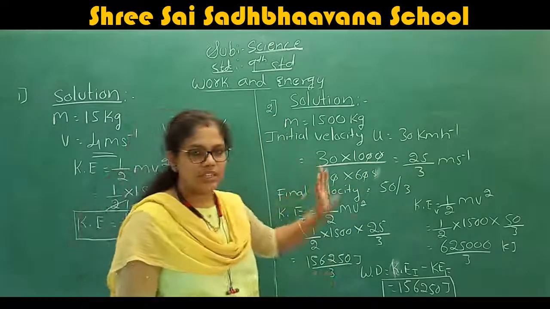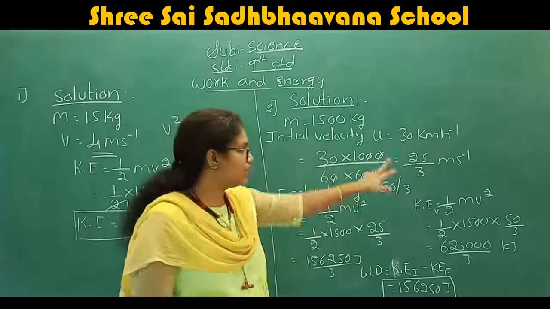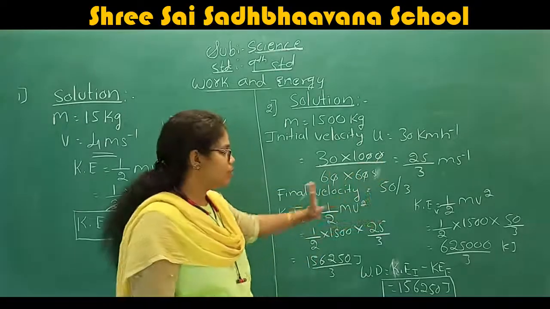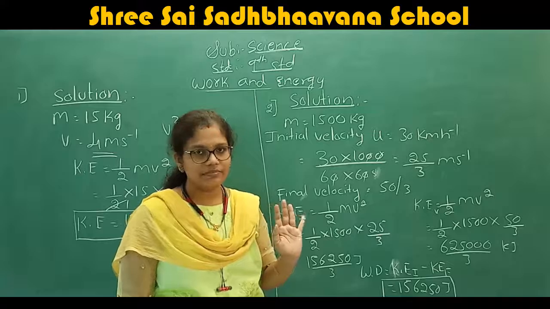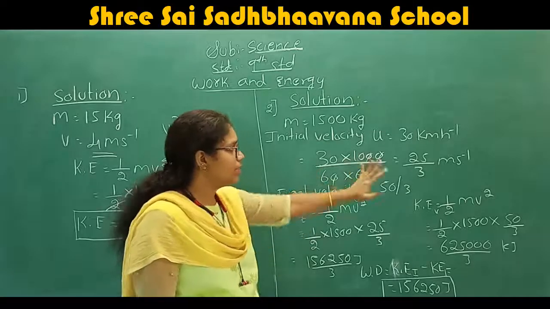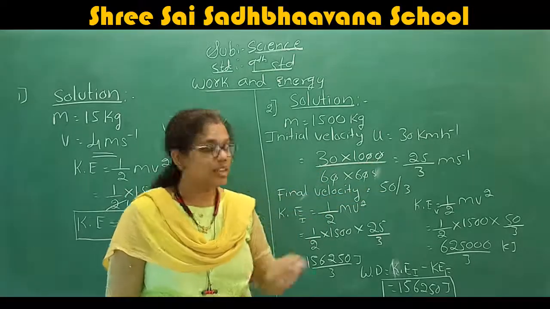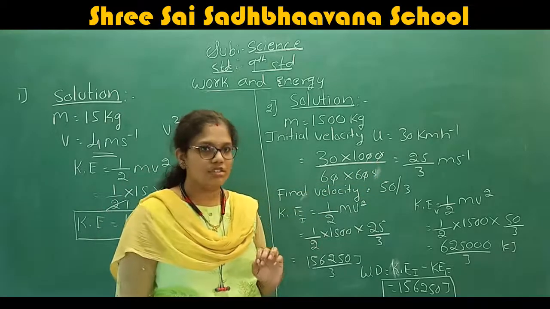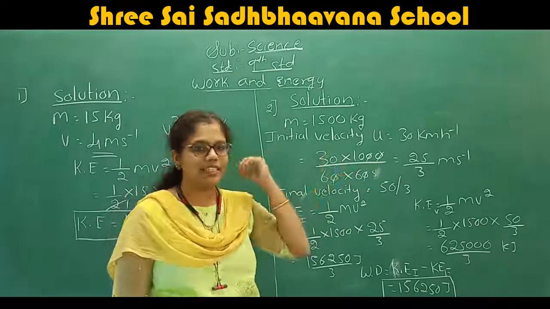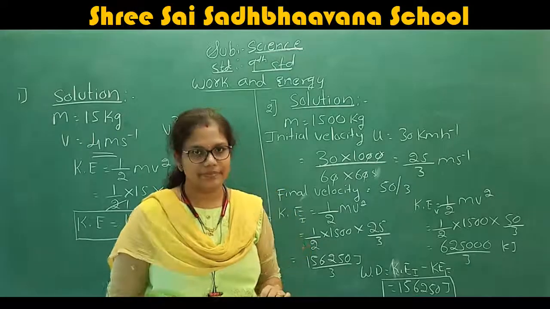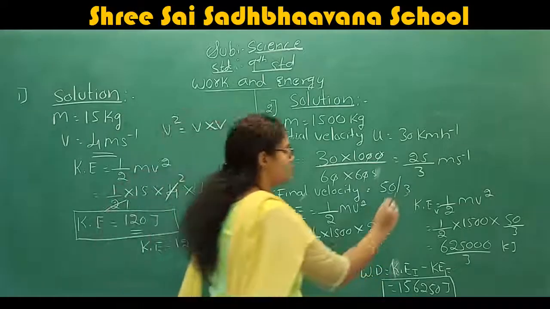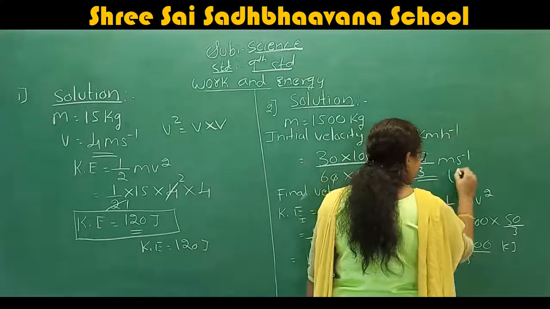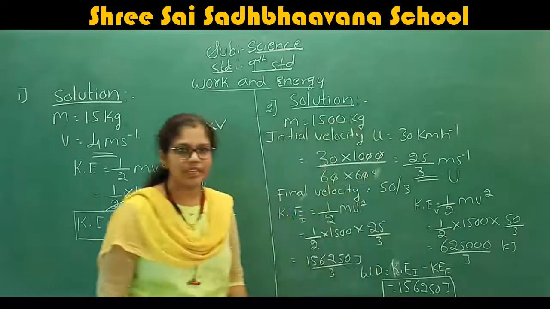Do it on your own. After solving this, you get the initial velocity as 25 by 3.